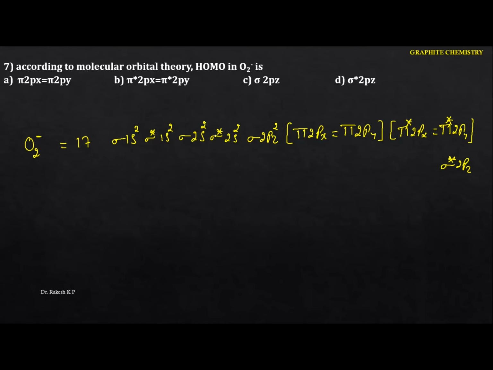Now we have to identify the total number of electrons, which is 17. Up to here is 10, 11, 12, 13, 14, 15, 16, and this one is 17. Now we have to identify the highest occupied molecular orbital. This is the highest. We have pi star 2px, and again the pi star 2py. Hence the option is B. The option is B. Okay, so next one.